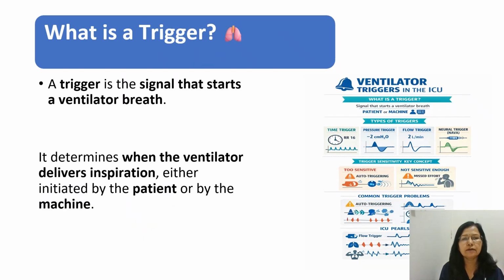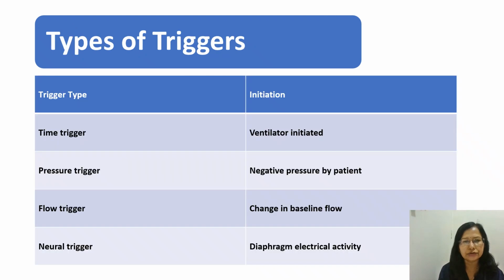So what is the trigger? A trigger is a signal that starts a ventilator breath. It determines when the ventilator has to deliver the inspiration. It could be initiated by the ventilator machine or by the patient. Whenever a ventilator breath or inspiration is initiated, that is the trigger. So it could be the patient trigger or the machine or ventilator trigger.